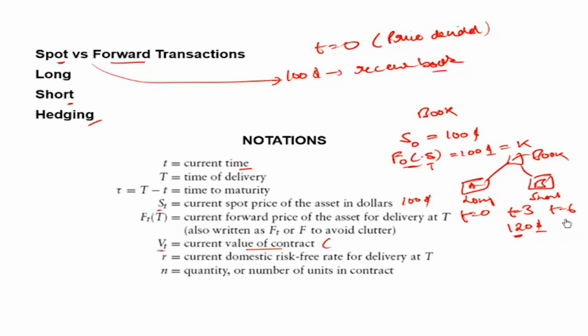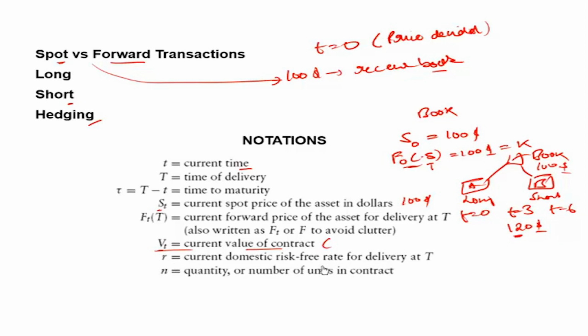So the exchange is not yet due at $100. However, who do we think looks like he's gaining? If 3 months later the price has become $120, it looks like A is winning, or A's view is going right, because he longed the book at $100. He will likely be able to sell it now at a higher price. How much he is in the money, or how much he is gaining, is referred to as the value of the contract, that we will learn and we will see how it gets derived.